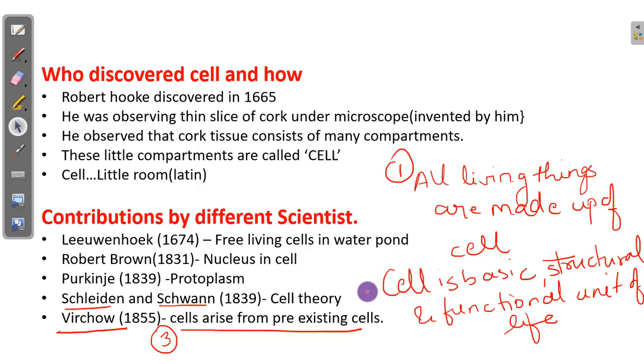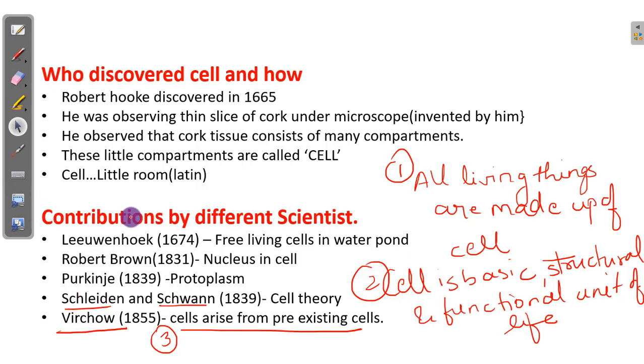Very important: who discovered cell theory? Cell theory was put forward by Schleiden, Schwann and Virchow. And what are the points? These three points are very important. A very common question asked in exams: mention what points were included in cell theory and who discovered cell theory. So, it was Schleiden, Schwann and Virchow.